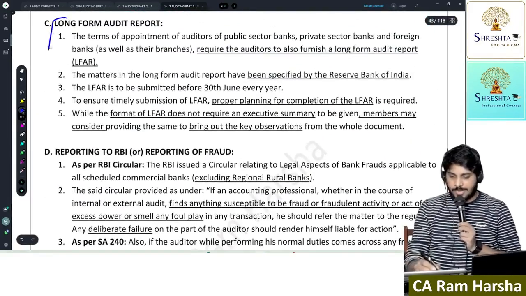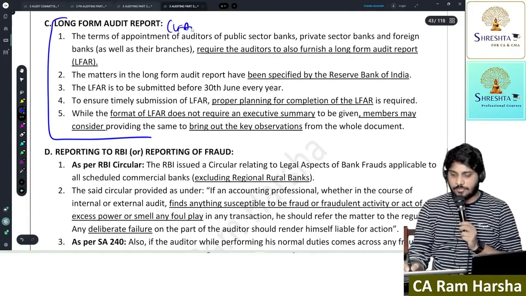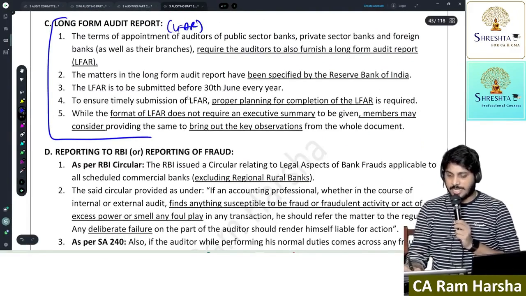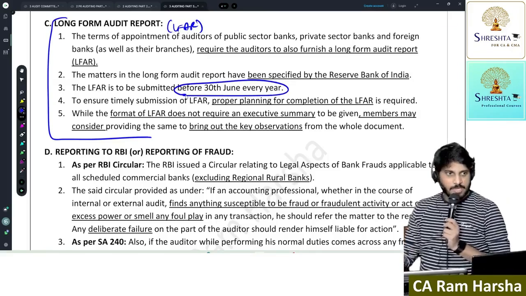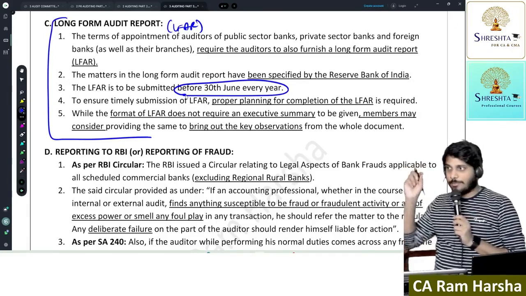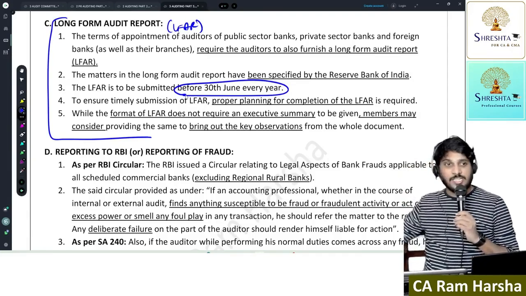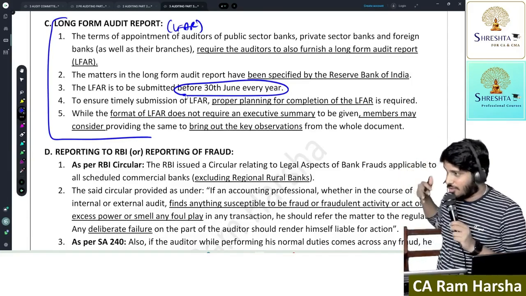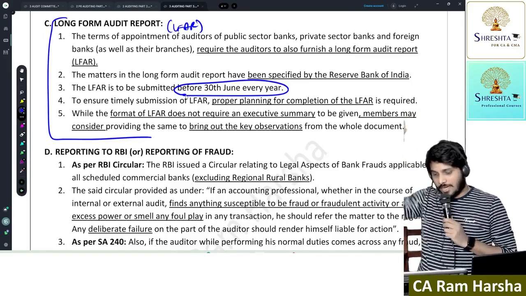Next, in case of banks, the LFAR report shall also be given. This is called the LFAR report, long form audit report. It has to be submitted by auditors by 30th June every year. So, in order for the central auditor to submit to the RBI by 30th June, the central auditor should get the branch LFARs much before. Then he will consolidate and then file with RBI.